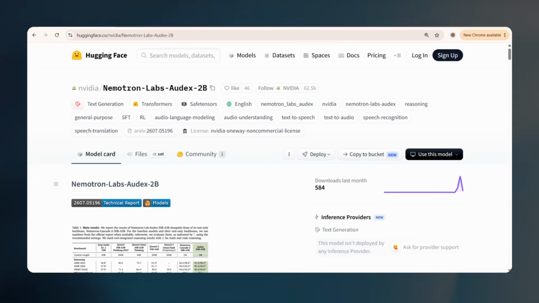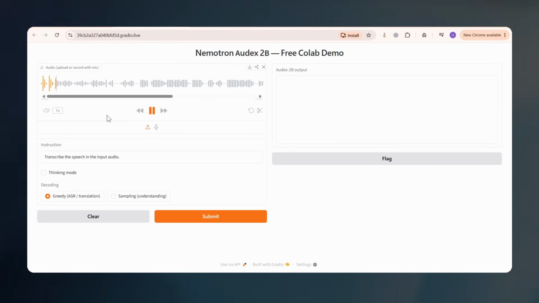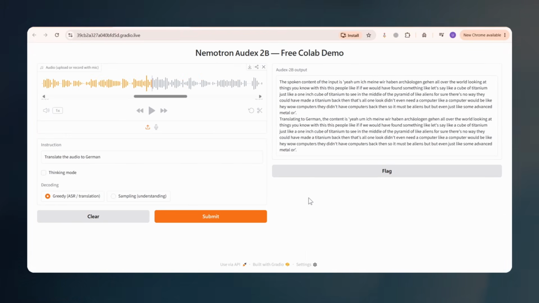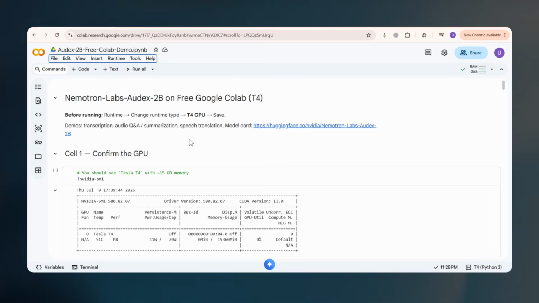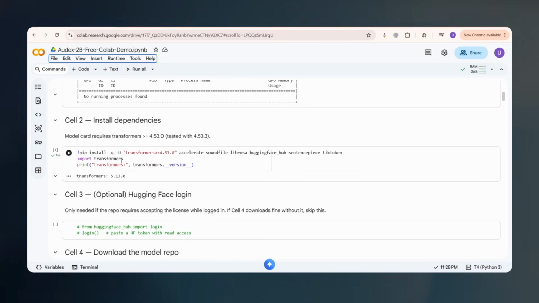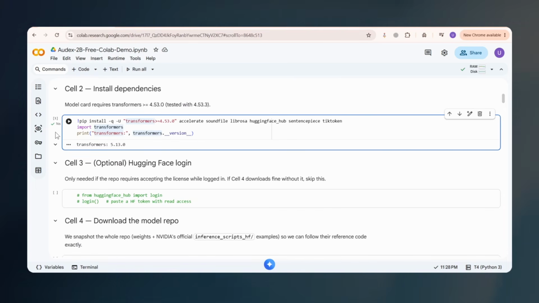Okay, so Nvidia just dropped a model that can listen to your voice, transcribe it, translate it, and still write code and reason like a regular chat model. And it's only 2 billion parameters. That's small enough that we're going to run this thing on a completely free Google Colab notebook today. No fancy GPU, no cloud bill, nothing.